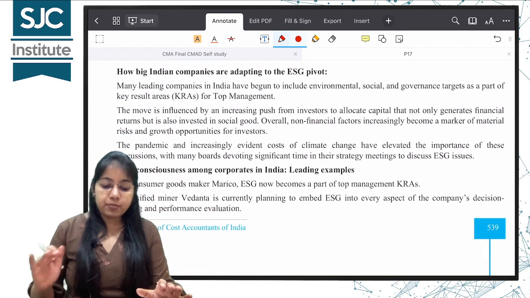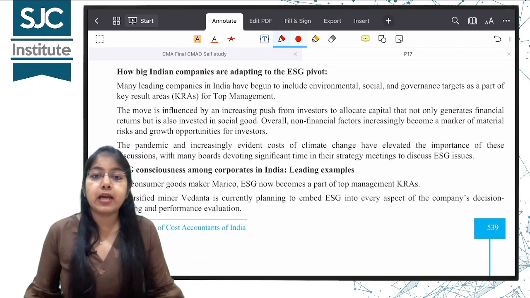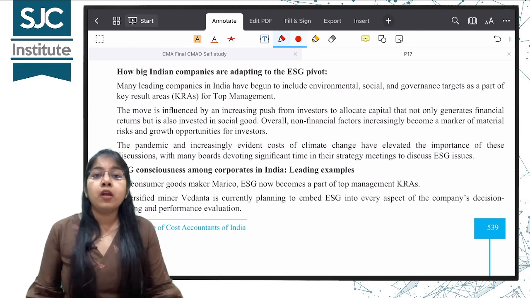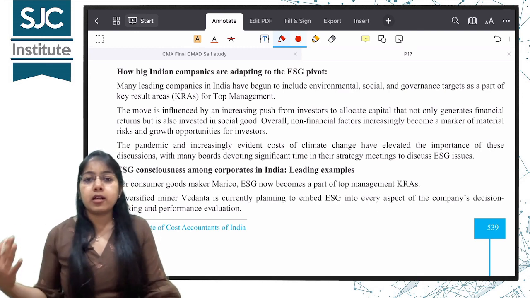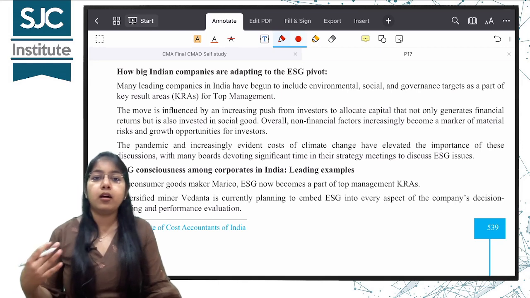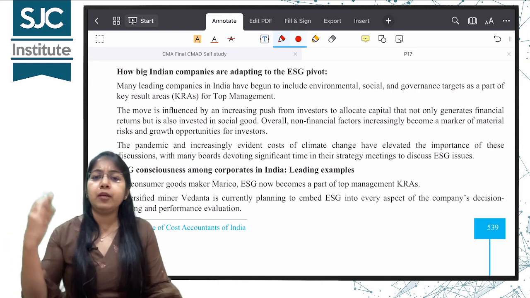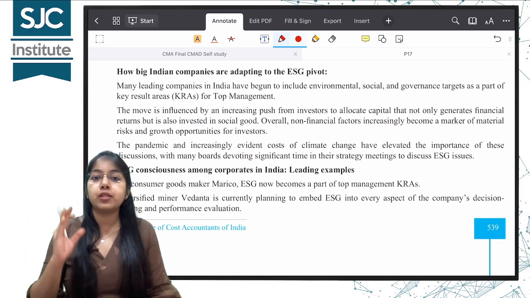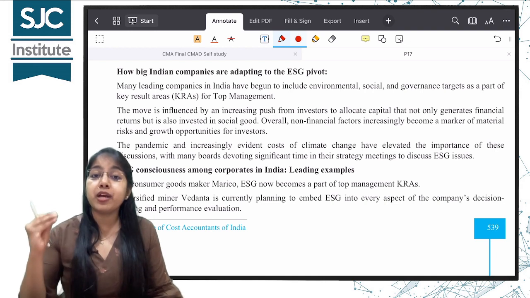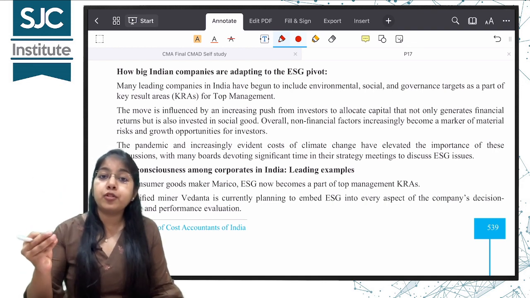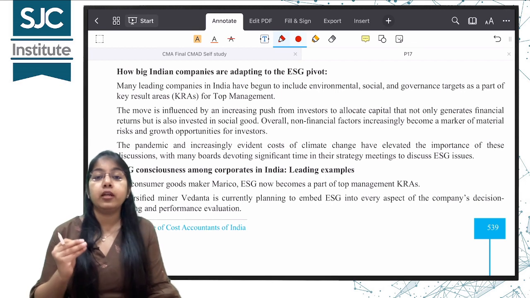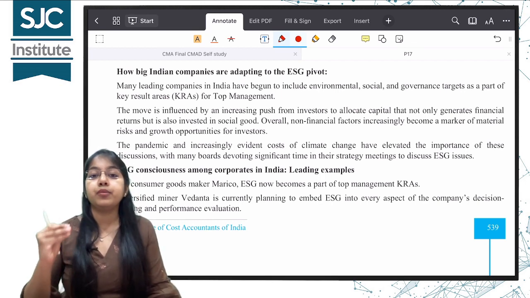Now, this is very simple: how big Indian companies are adapting to the ESG pivot. All the big companies, be it Tata, Reliance, Vedanta, any big name that you take which you think is in the top 1000 listed companies, they are taking measures to adopt this ESG in their day-to-day business activities.